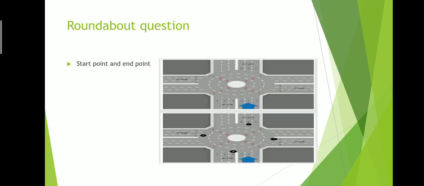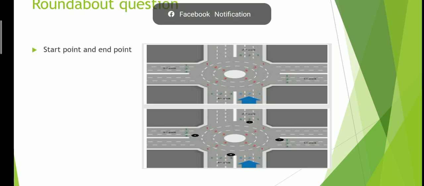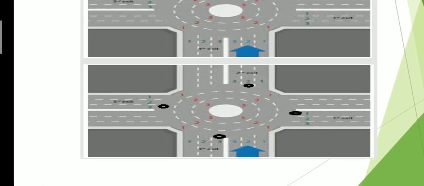Roundabout question, again one of the important questions. They will ask, if the blue one here is the start point, then what will be the end point? Just remember, these are the black spots which are highlighted. If you are in number 2, then for the first exit you will go in lane number 1. For the second exit you will go in lane number 2.